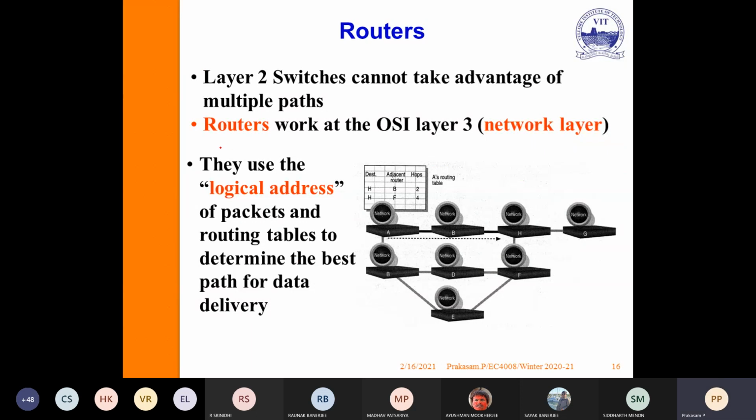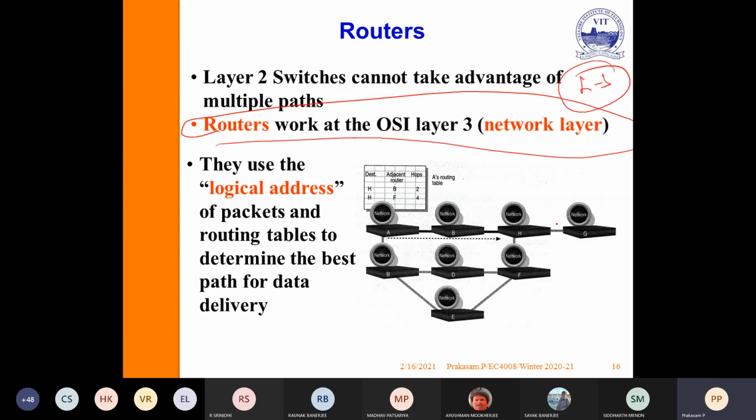It is the advancement of the router. L3 switch is an advancement of the routers. That we will see in the forthcoming slides or in the laboratory. So next is the router.